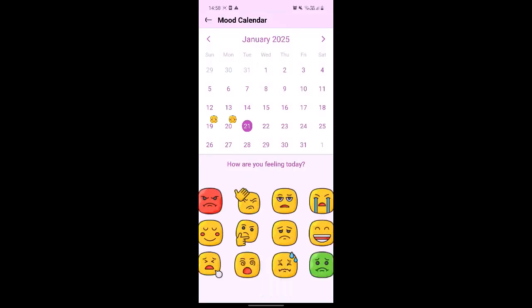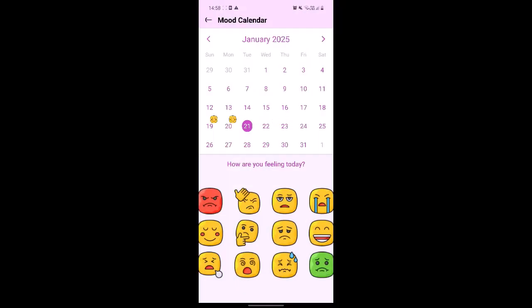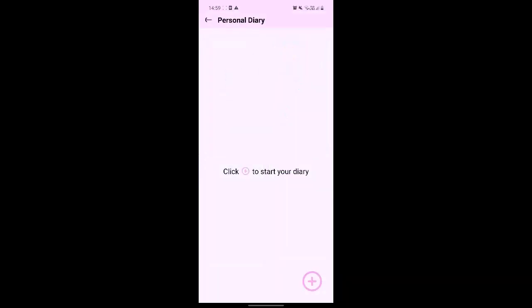Second is Mood Calendar. This section allows you to track your mood daily by choosing from 12 mood options. At the end of the week or month, you can review your mood pattern. Third is Personal Diary. Write your thoughts, tasks, or notes in this section to reflect on your day or plan ahead.